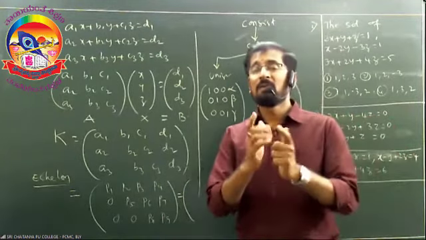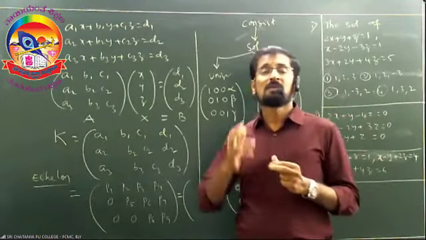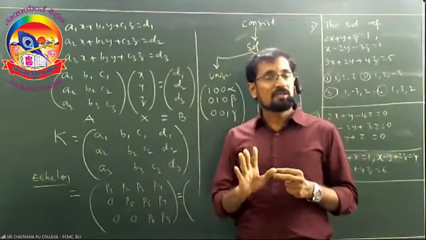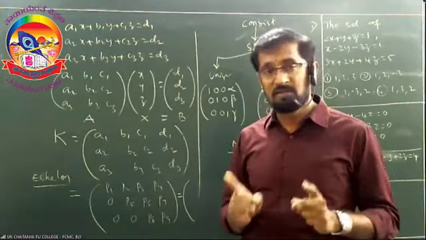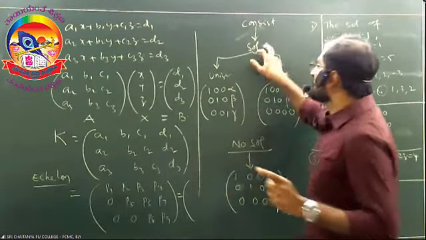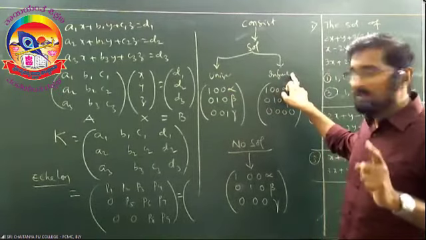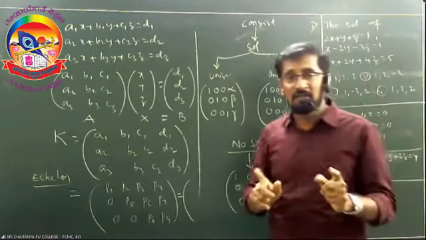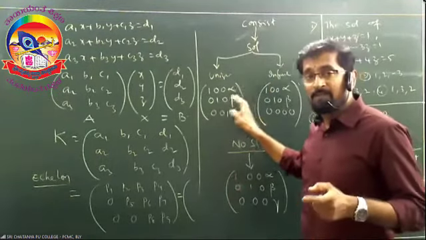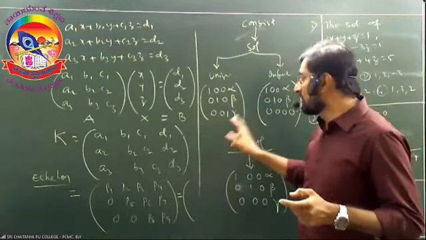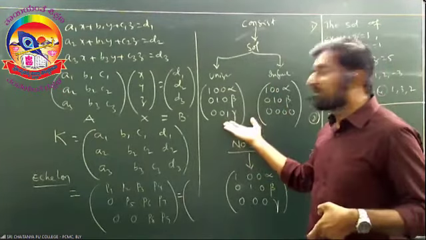Now coming to the consistency rule, for a system either homogeneous or non-homogeneous. As I said yesterday, a system is said to be consistent if it has a solution, right? So solutions are of two types, right? Unique and infinitely many solutions. A system has a unique solution if the final matrix is in the form of 1, 0, 0, alpha; 0, 1, 0, beta; 0, 0, 1, gamma, and the system is said to be consistent. Why? Because it has a unique solution.